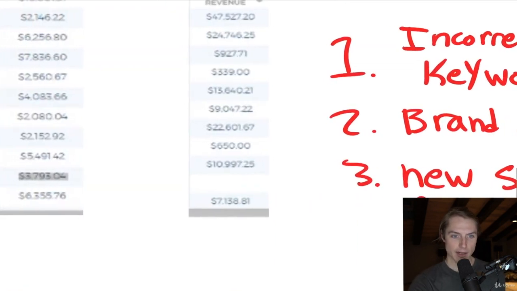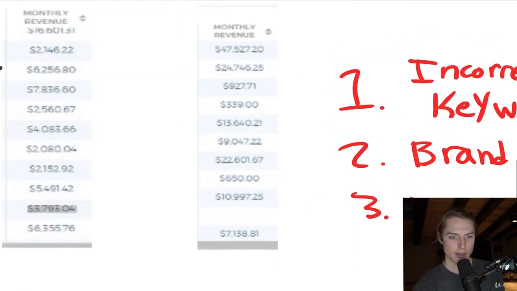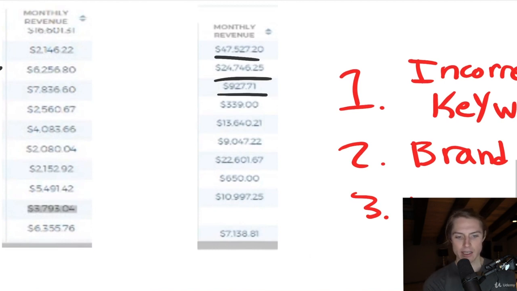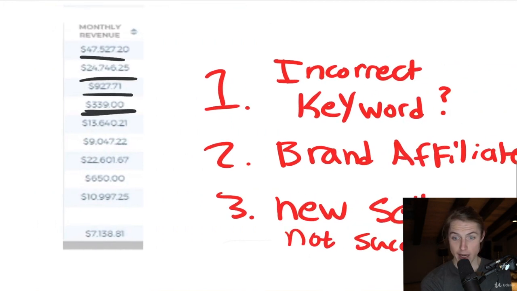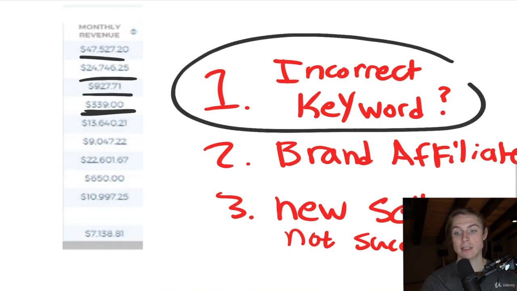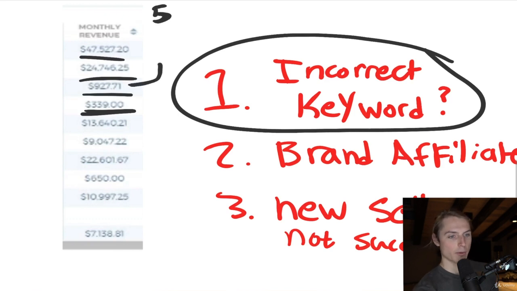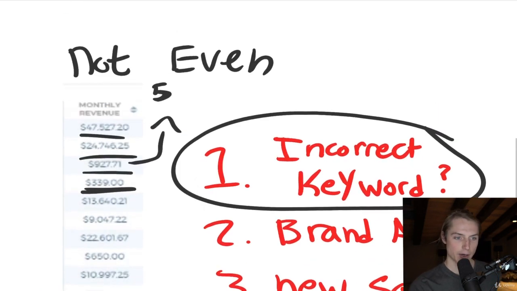If you find one that's like this, where there's 47,000, 24, and then this one has like 927, these are red flags, okay? It could just mean that you have the incorrect keyword and you need to find the main keyword, because if there's only 5 people a month looking this up, well, then this one can rank up there, because remember, Amazon sorts by sales. What sells the most ranks. So you could just have to look at a different keyword.